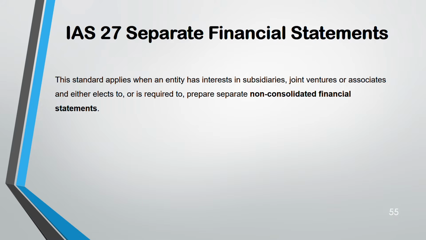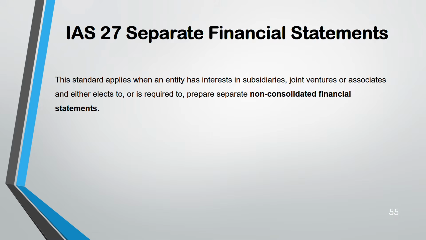Maybe the entity elects to prepare separate non-consolidated financial statements. This usually applies for entities that have a subsidiary, a joint venture, or an associate. Because if they have none, you cannot go for separate financial statements. I mean, what is there to prepare separately? You are individual. You are anyway preparing your own financial statements.